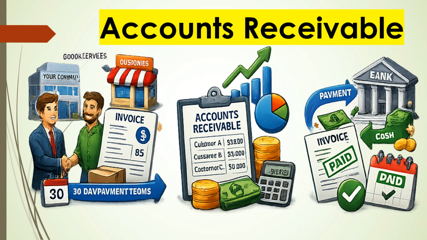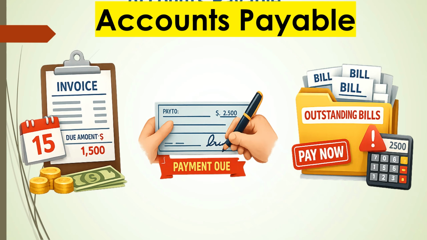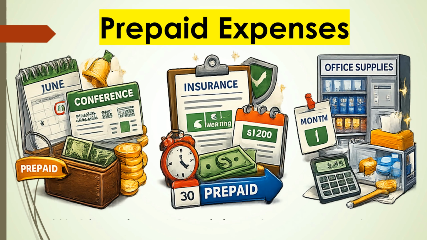Accounts receivable, money customers owe the business for products or services already delivered. For example, a retailer bought goods worth $800 on credit and will pay next month. Accounts payable, money owed to suppliers for purchased goods. For example, a store buys inventory worth $1,500 but will pay the supplier next month.